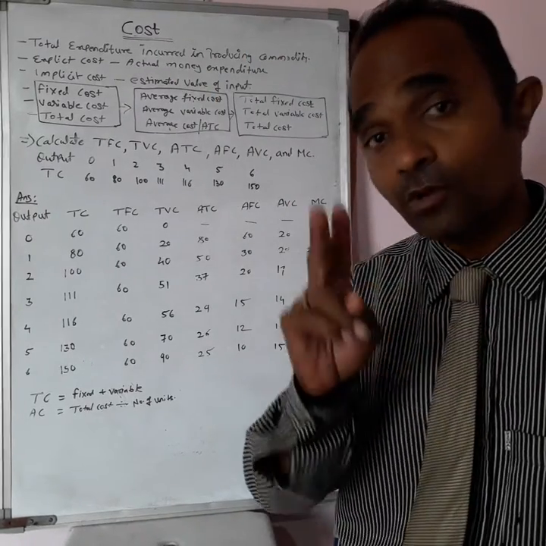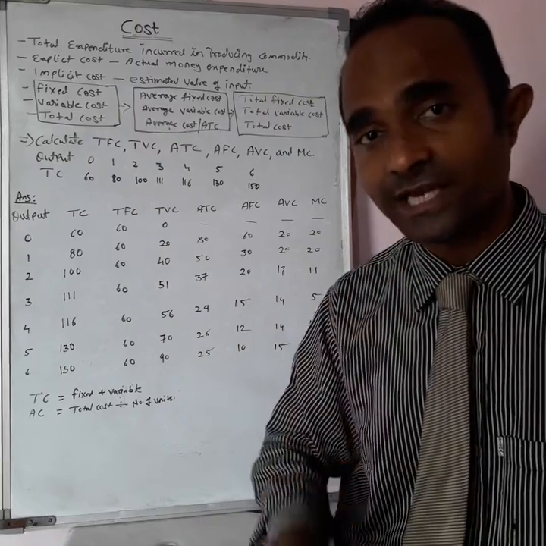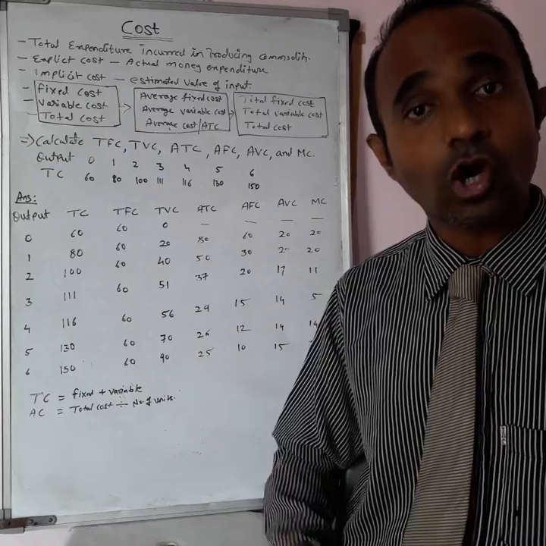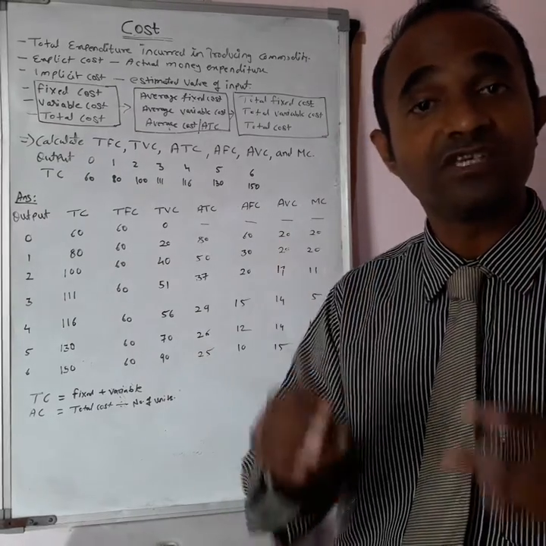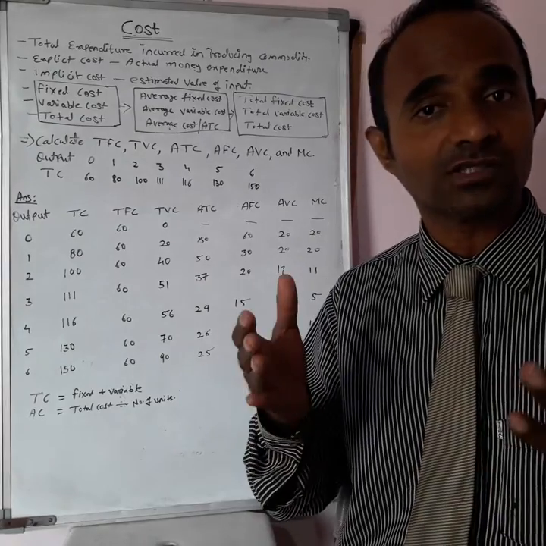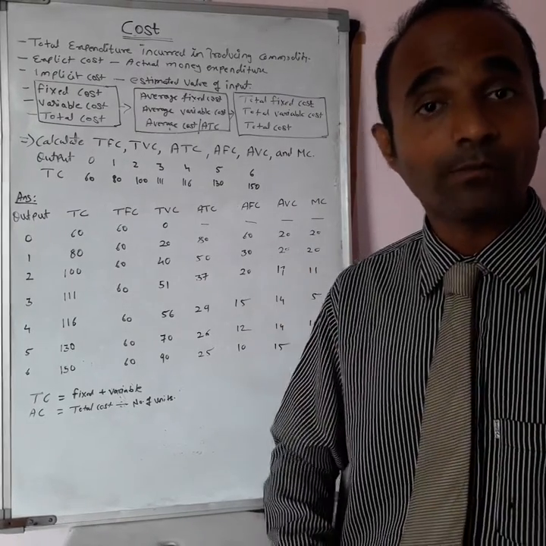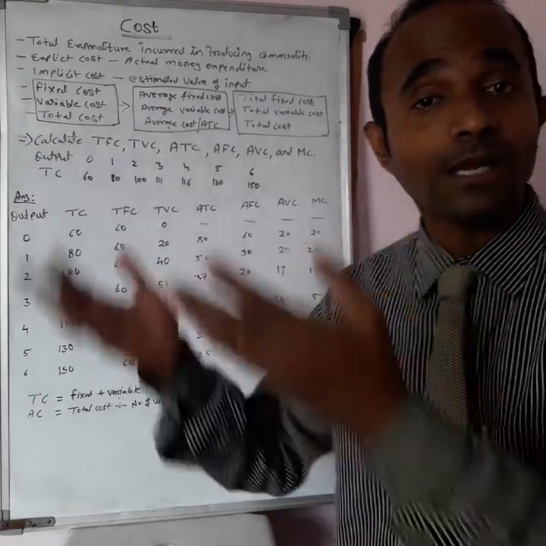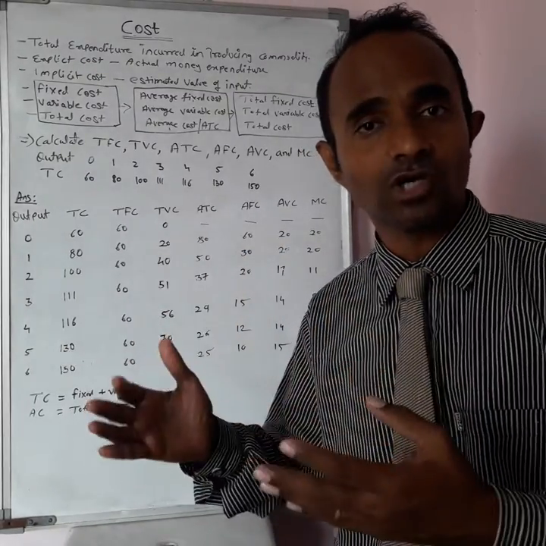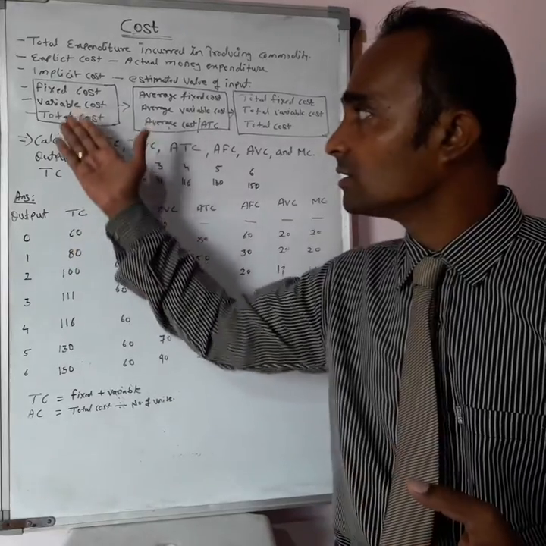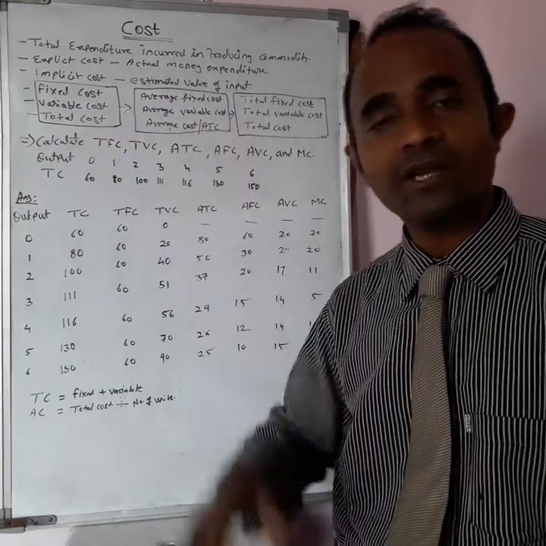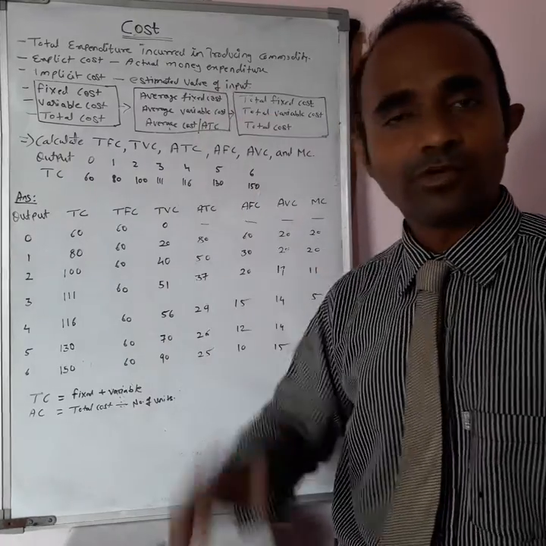Now this cost can be of two types, implicit cost and explicit cost. The explicit cost represents the cost which really took place, which is really realized. For example, the cost of a pen is 10 rupees, so that is a cost which is explicit. But the cost of the other pens which will be produced in future, that is the estimated cost, will come under implicit cost. So implicit cost is nothing but the estimated value of input.